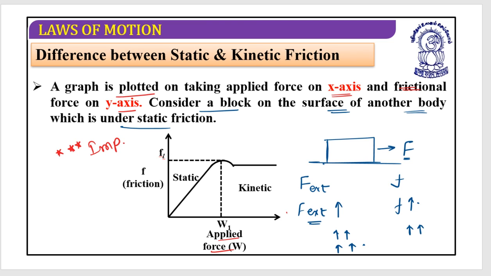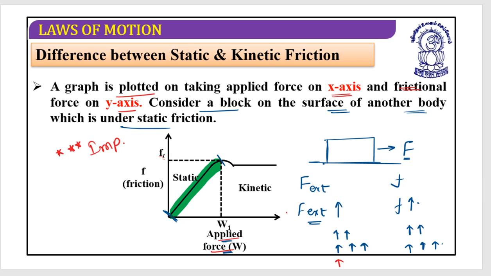This can be seen from this section. I hope these things are clear. As I am increasing the applied force, my static friction starts increasing. Now at a certain stage, a situation arises where the block starts moving.